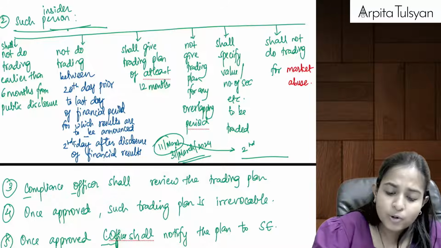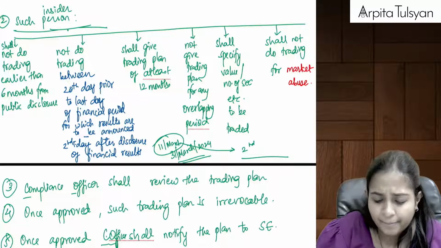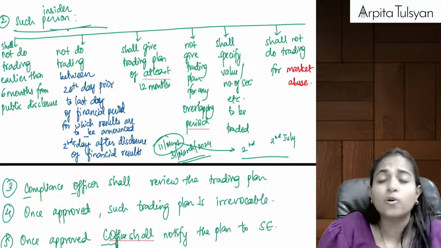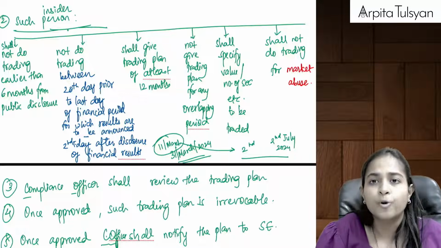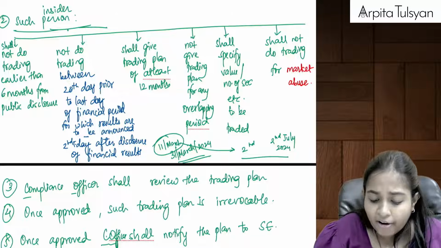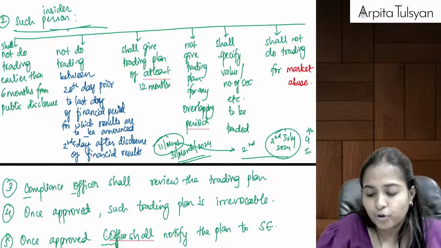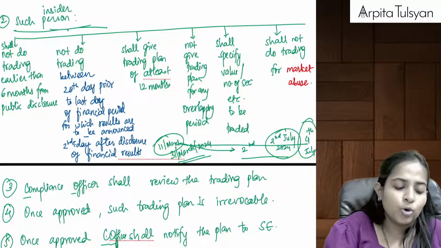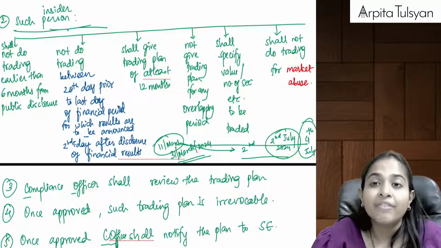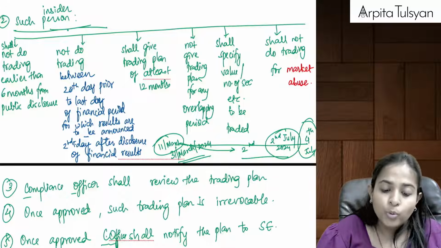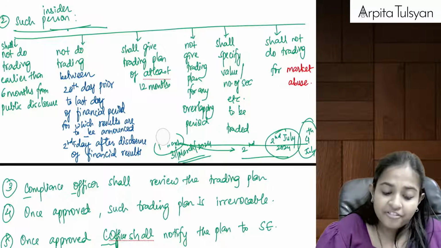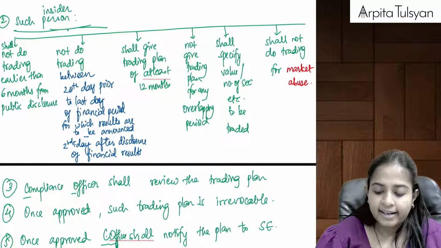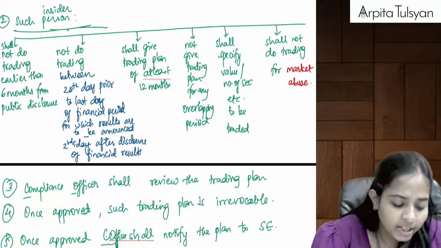Let's say, for example, I'm taking a random date, we are going to disclose the results on 2nd July 2024. So, second day after the declaration, so till 4th of July. So from 11th of March till 4th of July, no trading can be done, because otherwise someone can point out and say that you are doing the transactions on the basis of financial results. So they are telling that trading during this period is totally prohibited.